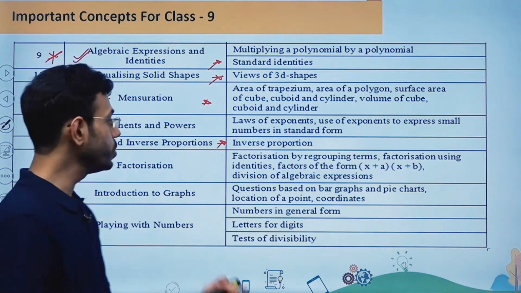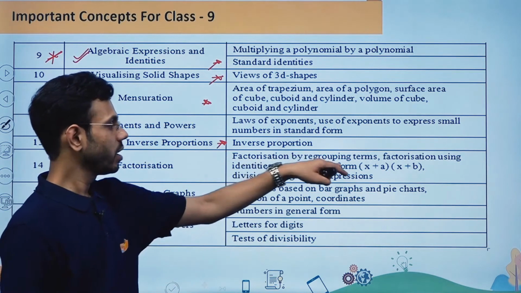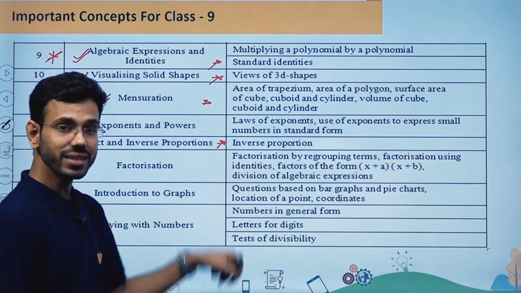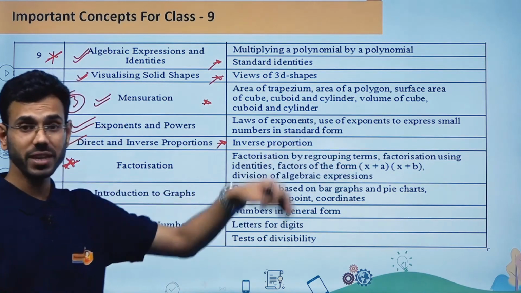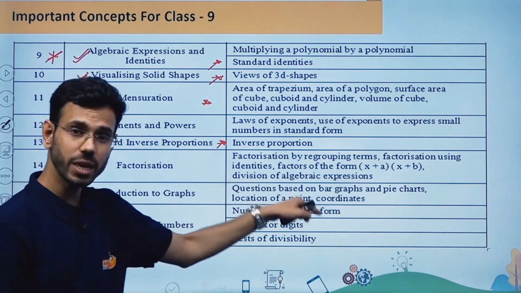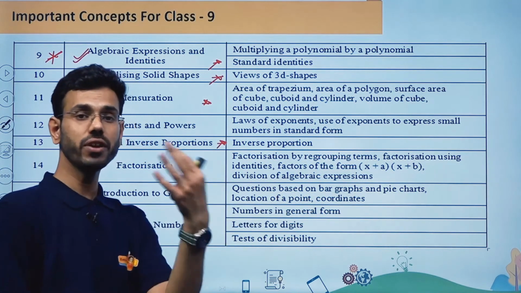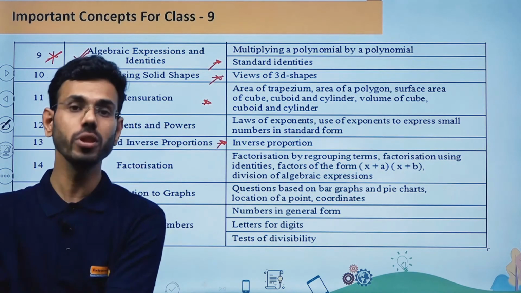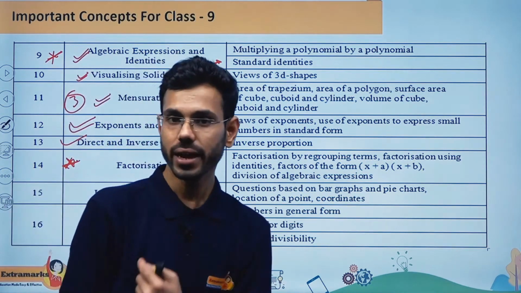So in this you should be knowing factorization by regrouping the terms, factorization using the identities, factors of the form x plus a multiplied by x plus b, and division of algebraic expressions. That means if you are given a cubic polynomial and you are dividing it with a linear polynomial, you should be knowing how to perform that division.